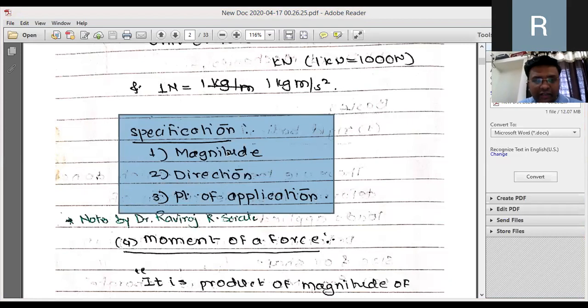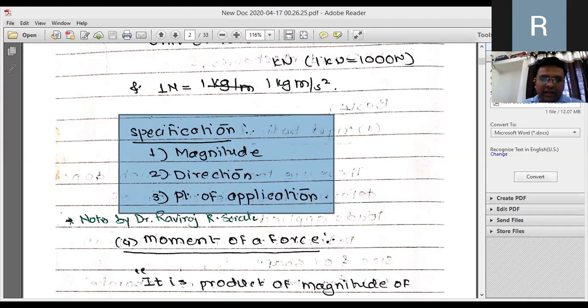For the time being, for defining the force, we should know its magnitude, its direction, and its point of application, where it is acting. That point of application should be known to everyone.